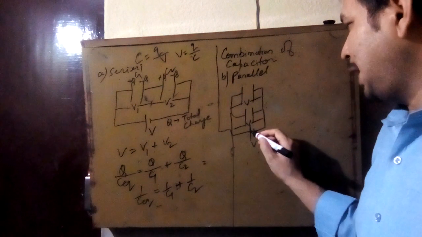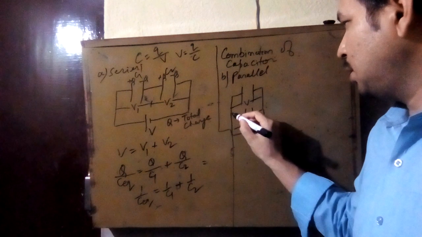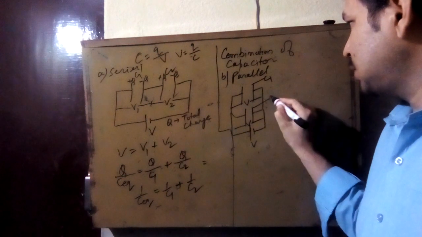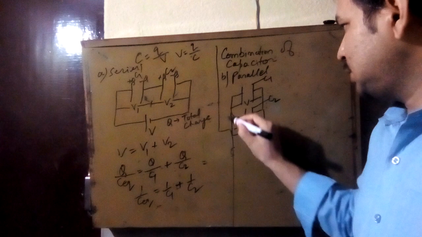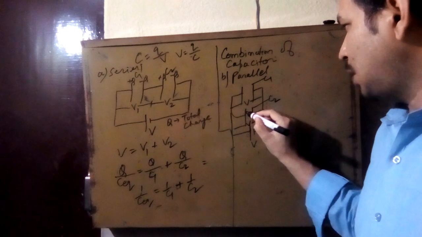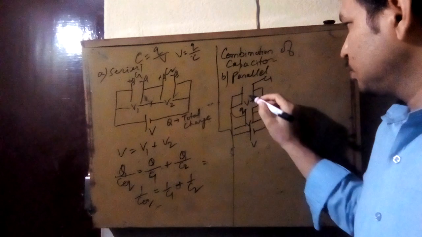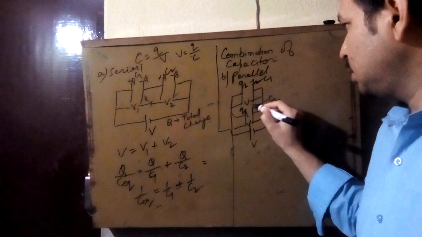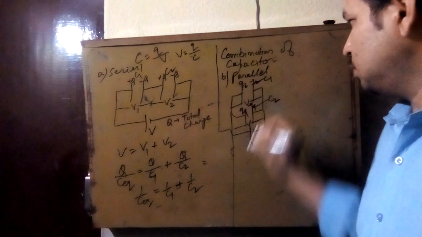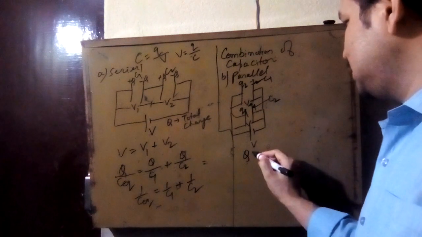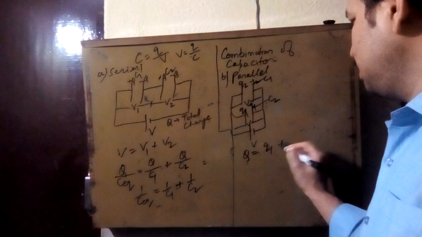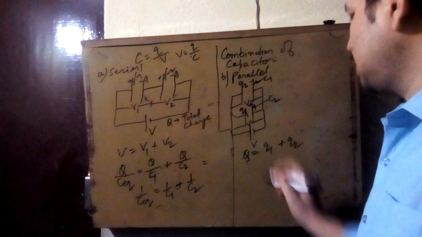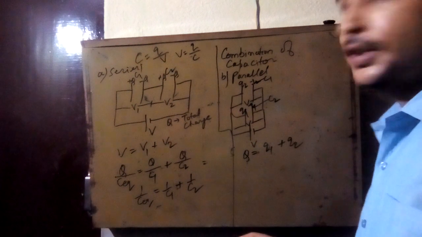Here you can see the charge will distribute. Suppose Q charge is coming from here, then it will divide in the two capacitors. This is C1 capacitance, this has C2 capacitance. So this total charge will divide. Suppose out of Q charge, Q1 appears here and the rest Q2 appears here. Here it is minus Q2, here it is plus minus Q1. So what is happening in parallel? Total charge distributes and it is dividing among Q1 and Q2. This is the charge on the first capacitor and Q2 is on the second capacitor.